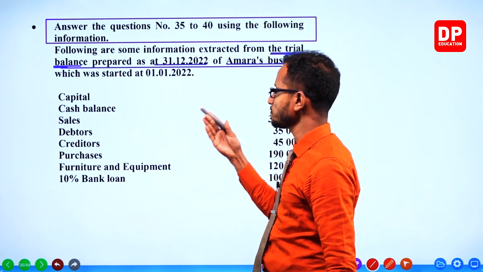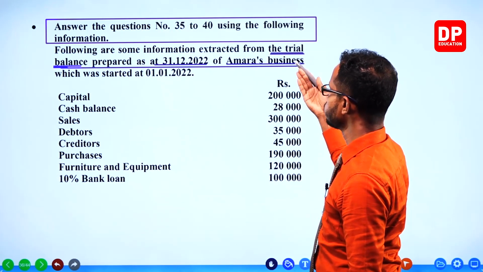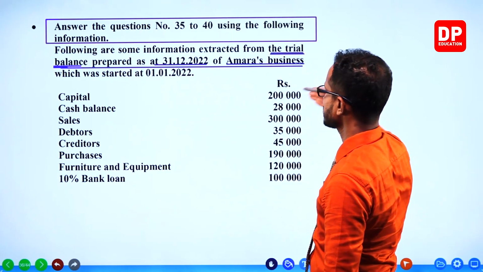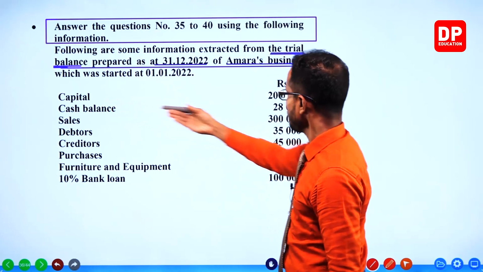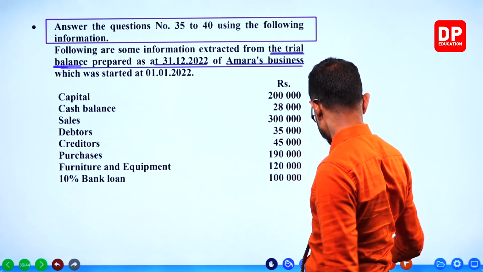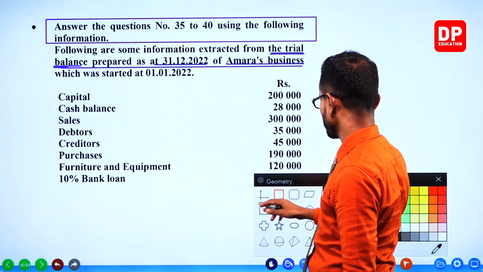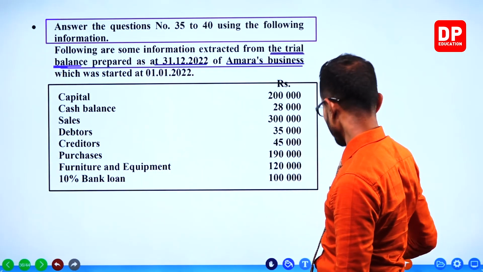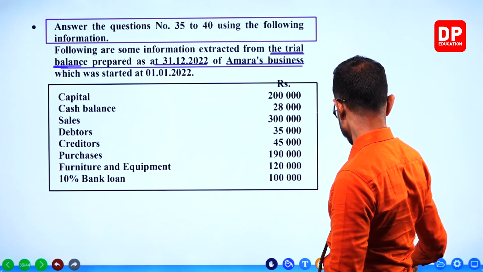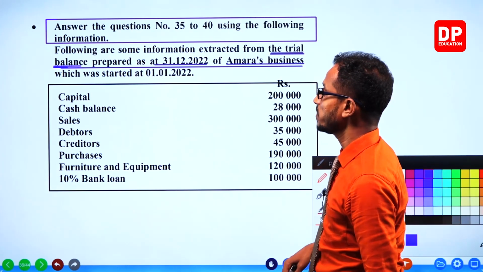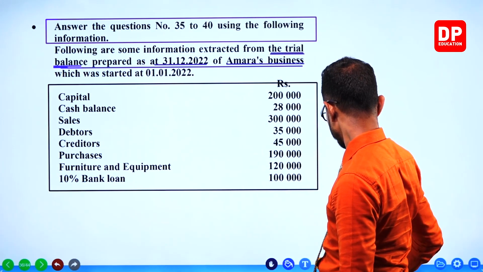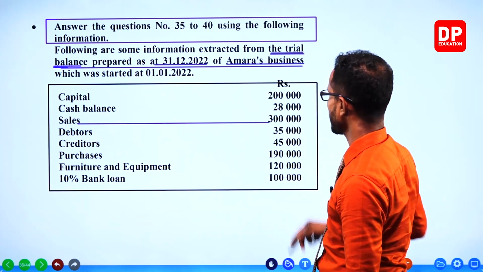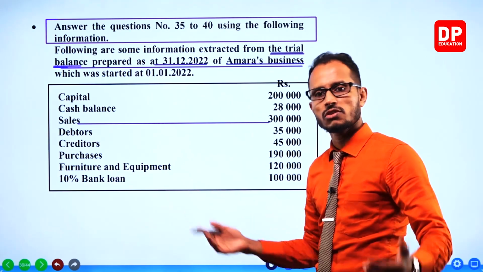Okay. Now, what information do we need to take from this trial balance? Capital? No, we don't need capital. Why do we need capital? Out of this information, what do we need? We need sales. Take the sales 300,000 minus cost of sales.